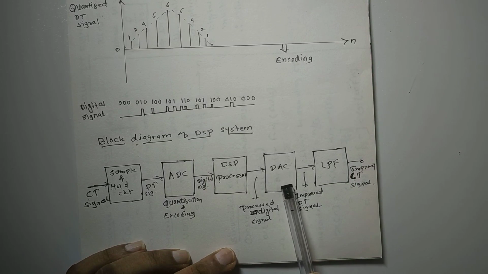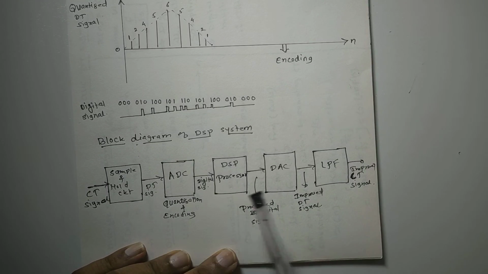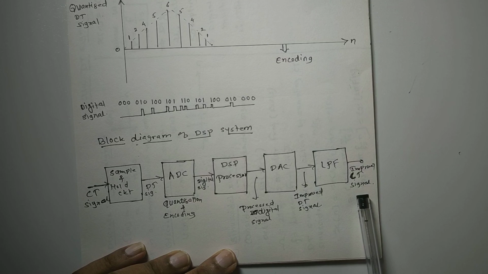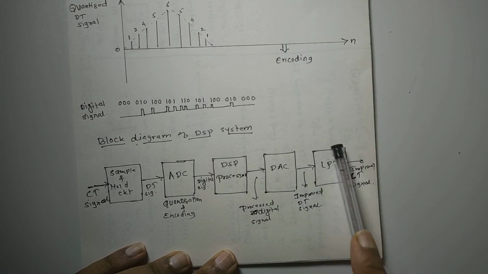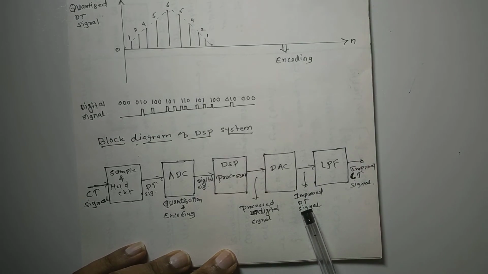Okay, which will be given to the D to A converter. So the digital signal goes through exactly the opposite of the processor. Digital signals are again converted into analog discrete signals, and then from discrete signals we reconstruct continuous time signals by using this low pass filter. Okay, so the low pass filter reconstructs the analog signal from the discrete time signal.